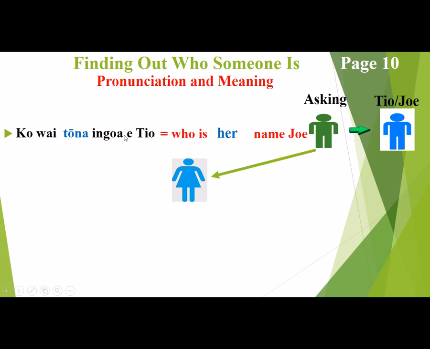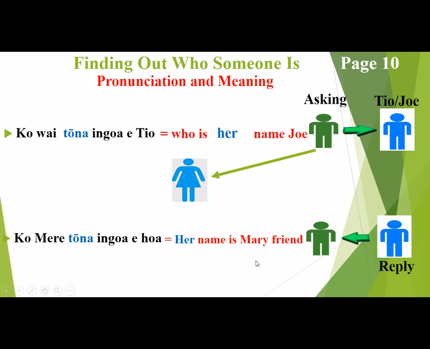Ko wai tōna ingoa e tio, who is his or her, and in this case referring to a her name, Joe. And so ko mere tōna ingoa e hoa is the reply, which simply means her name is Mary, friend. Okay, so Tio is answering to the guy asking the question, the green guy, the Hulk, simply saying that her name is Mary, or Mary is her name, depending on if you like tomatoes or tomatoes.